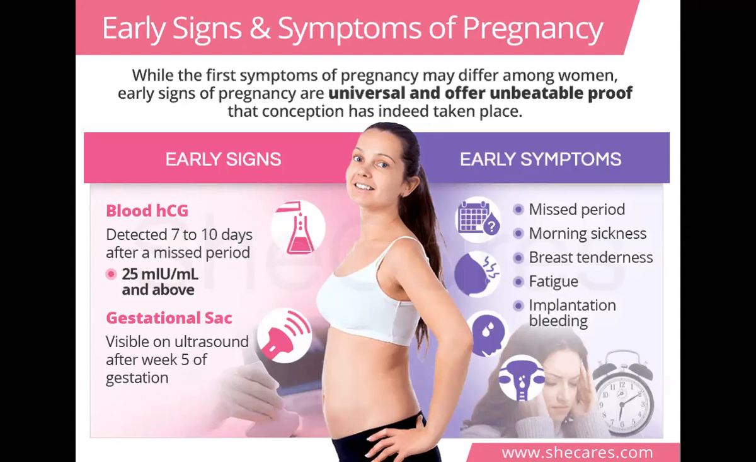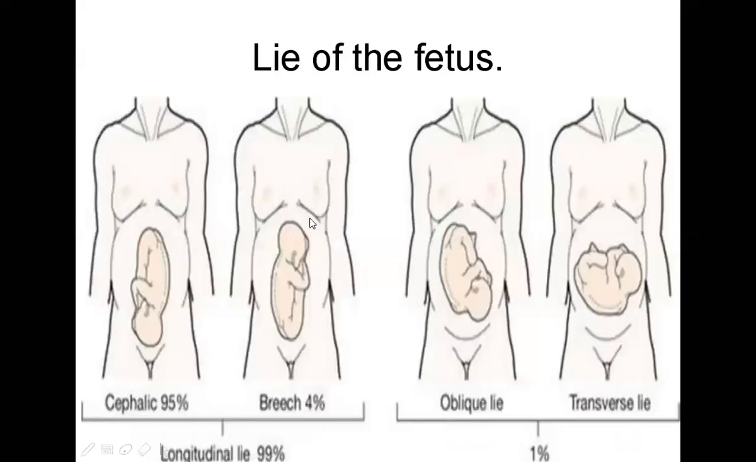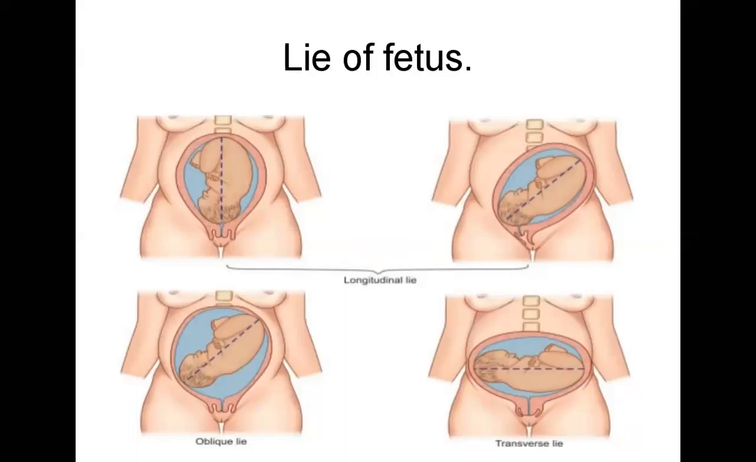Next, the lie of the fetus. That is, how the position of the fetus is going to be during the pregnancy. It has to be normal, so we understand the normal. What is the meaning of lie of the fetus? It is the relationship of the long axis of the maternal spine with that of the fetal spine.